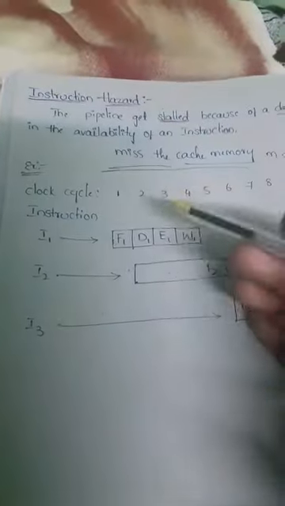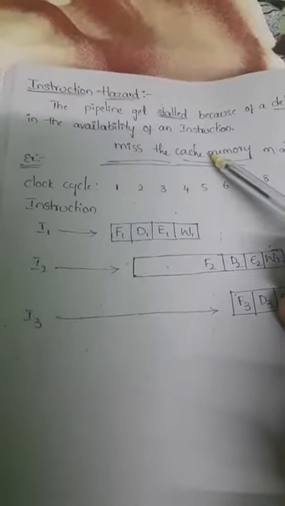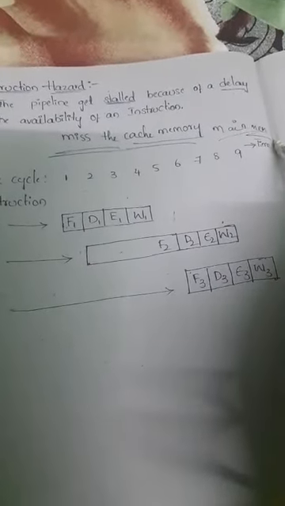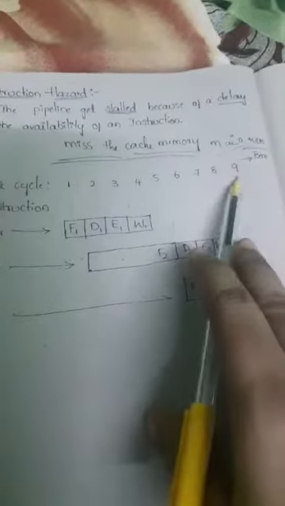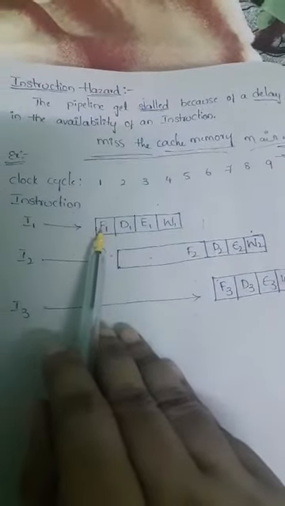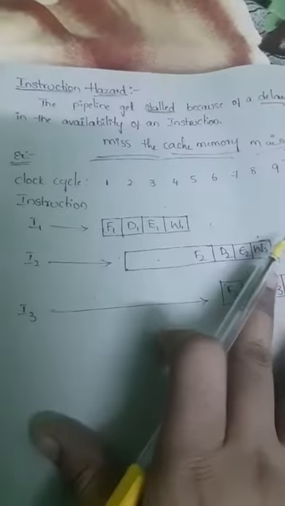Why are we using cache memory? The processor first of all fetches the data from the cache memory. If the data is not found in the cache memory, the processor will take the data from the main memory. So sometimes, as a result of missing the cache memory, there will be a delay in the fetching of that instruction. Because of that also, instruction hazard can occur.